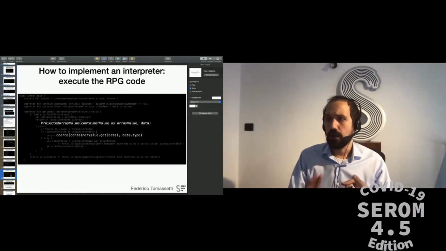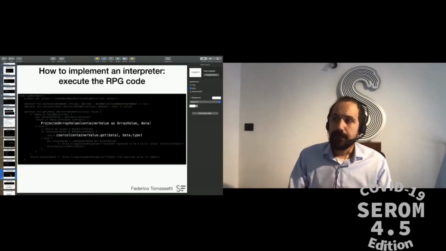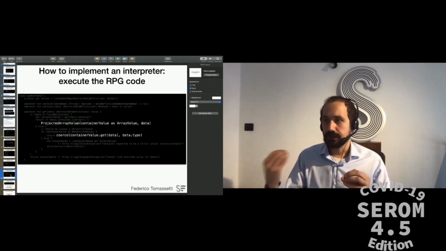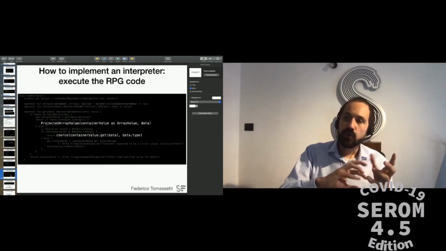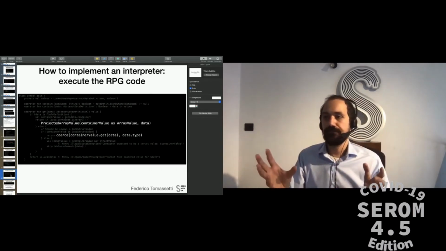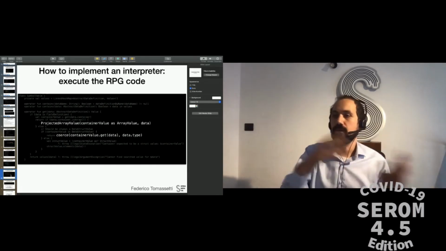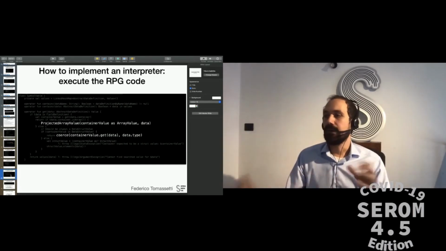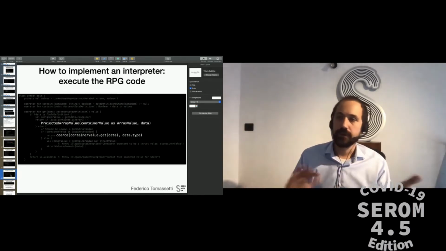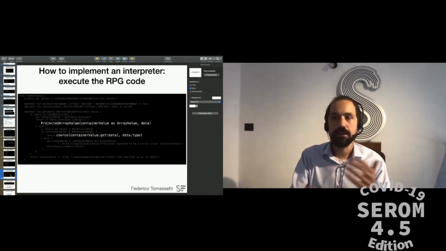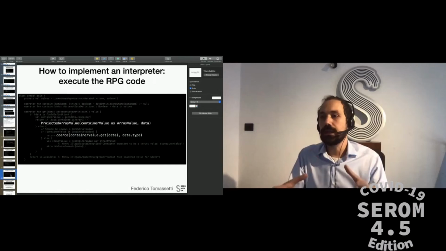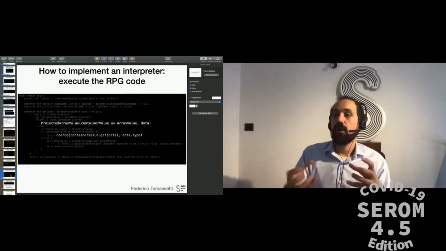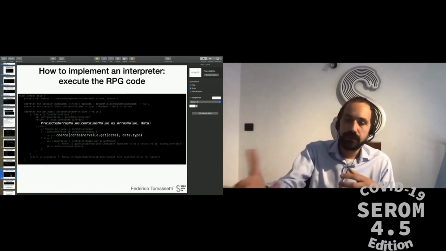Let's start with coercion because it's simpler. Depending on the context in which I use a certain symbol, I may want to automatically convert it from an integer to a string or vice versa, typically. Or maybe if I use it in a place where only a shorter string fits, maybe I need to cut the string. So I need to do this kind of operation and so adapt the value to the place where it will be used.